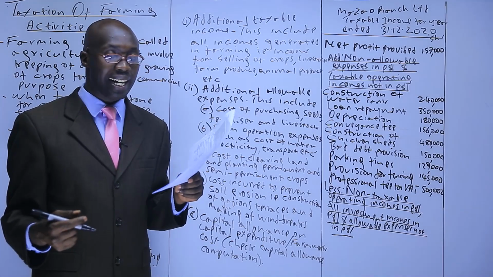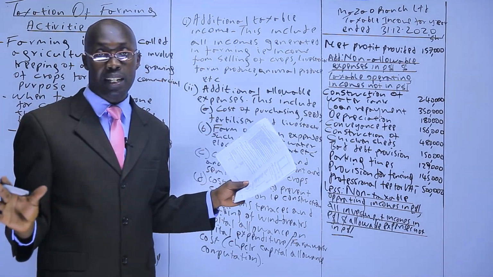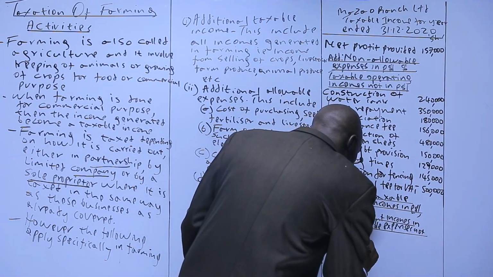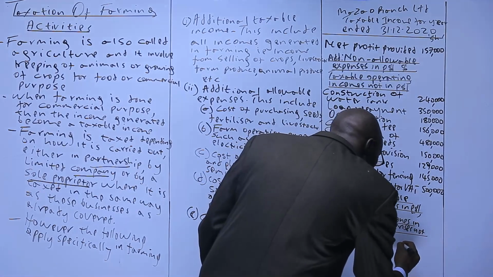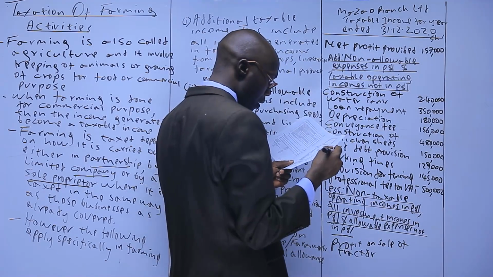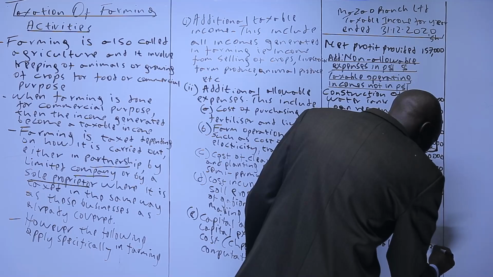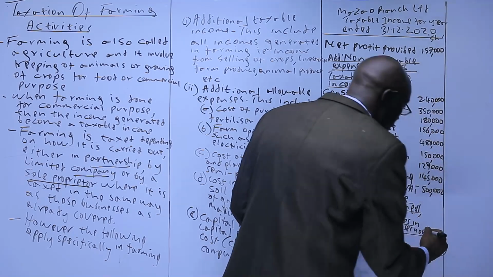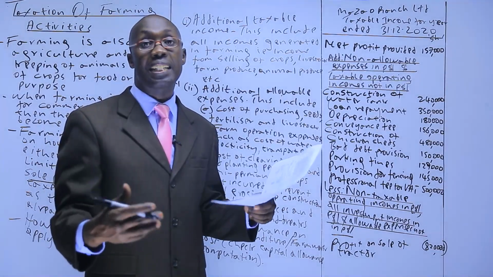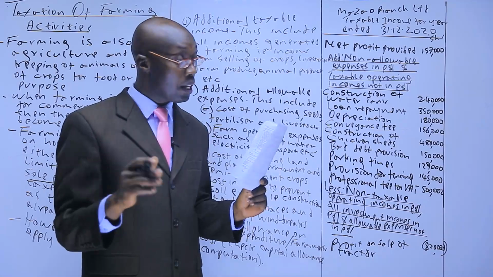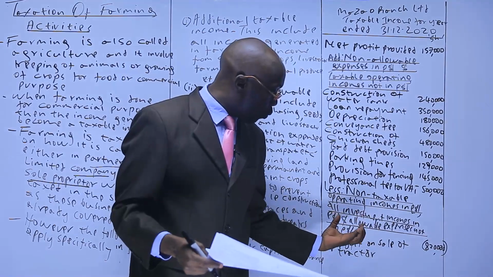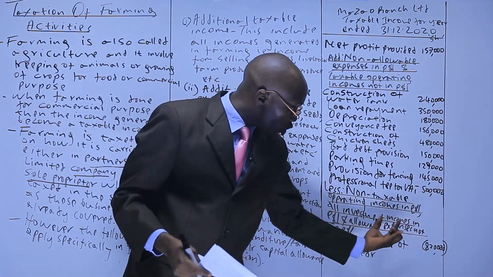Proceed from the sale of an old tractor. Under normal circumstances, we don't tax income from selling fixed asset. That's a fixed asset. So profit on sale of tractor, which we have an amount of 820,000. We remove, not taxable. The other one is discount received. Discount received is a taxable operating under normal business. That's what we said. So since we are done, there is no other income in P&L that we have not considered.